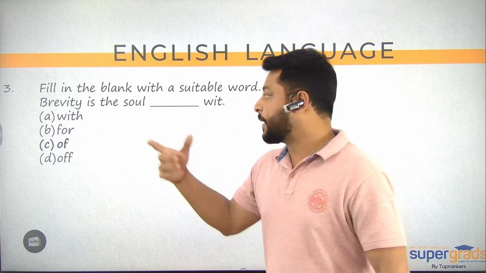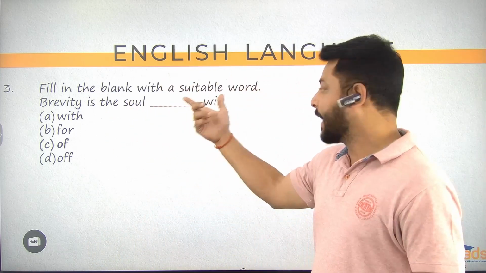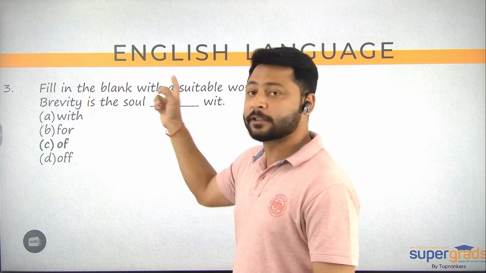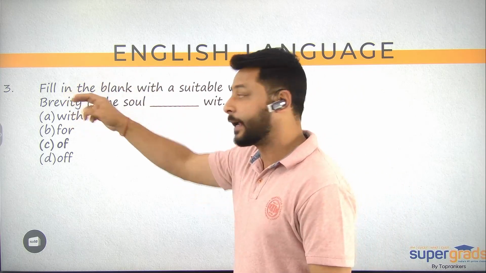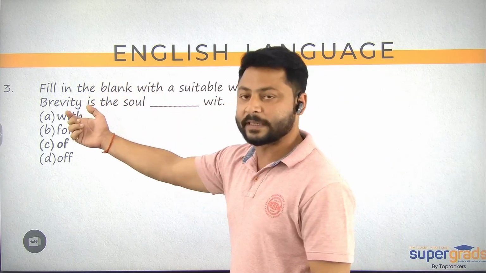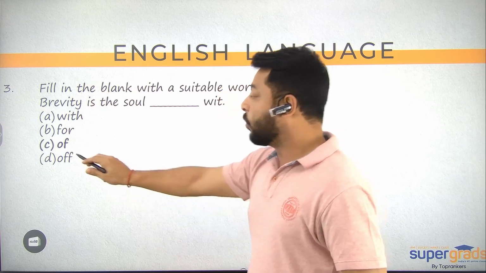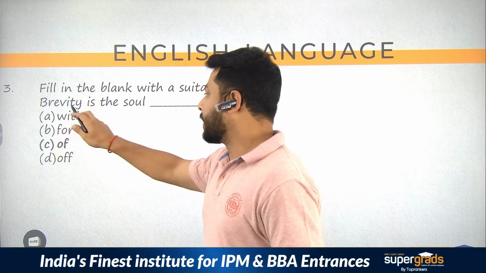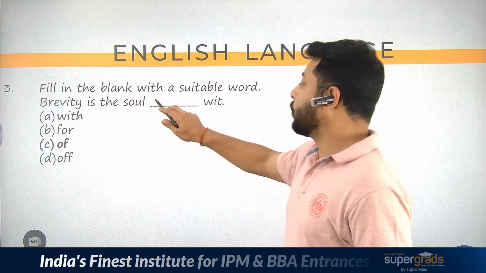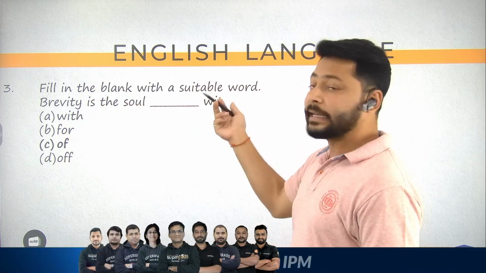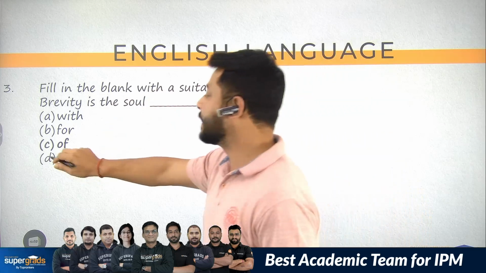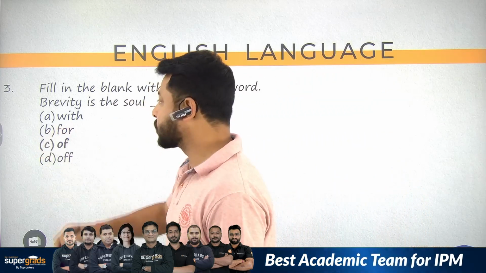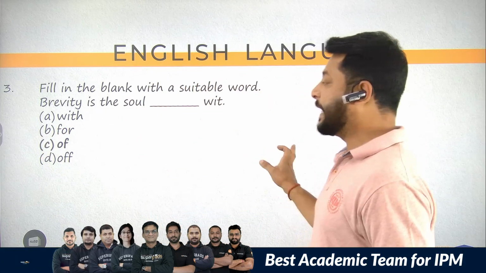All right. So brevity is the soul blank wit. So here you are expressing, explaining it. So आपको वहां पर वो correlationship establish करने वाला preposition चाहिए. O double F of ये तो अलग होने के सेंस में यूज होता है, so we cannot use this, है ना. Brevity is the soul for wit नहीं हो सकता. For की जगह हमें जो better preposition है that is of. So the correct answer option for question number 3 is going to be C.